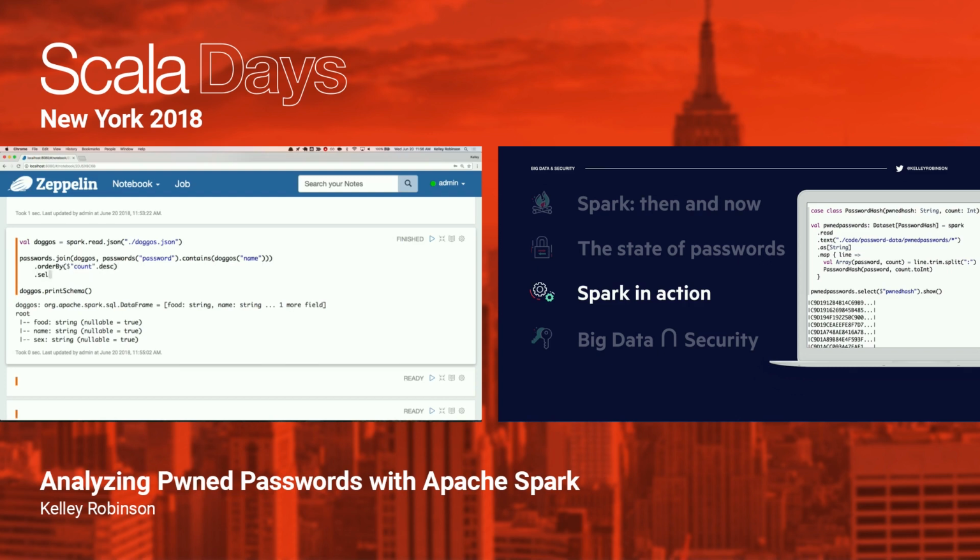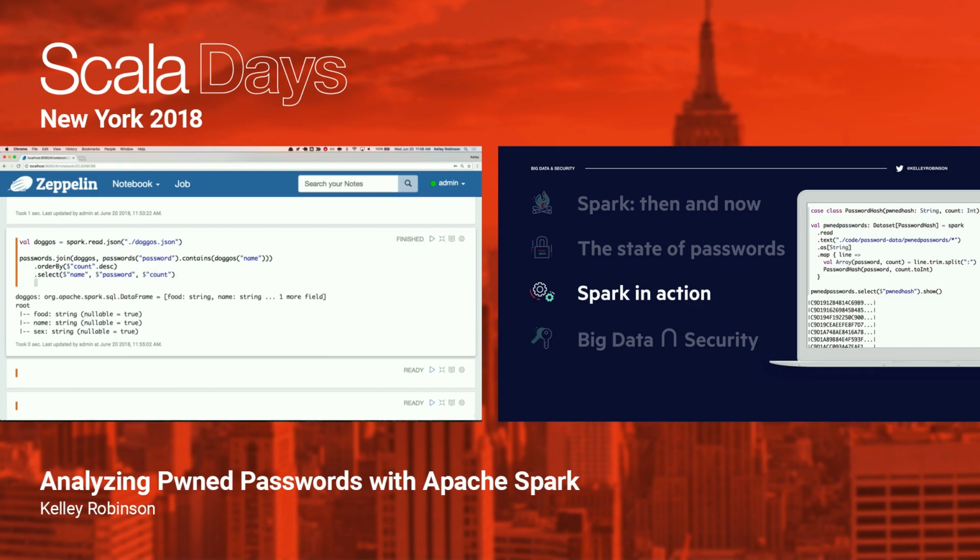And in this case, I'm going to select only the columns that I care about, which is the name, the count, and we'll throw in the password. And so now what we can do is go ahead and show this.